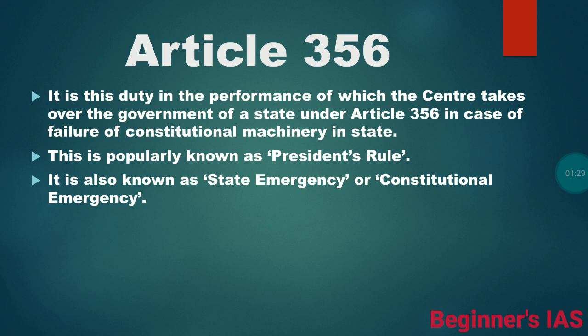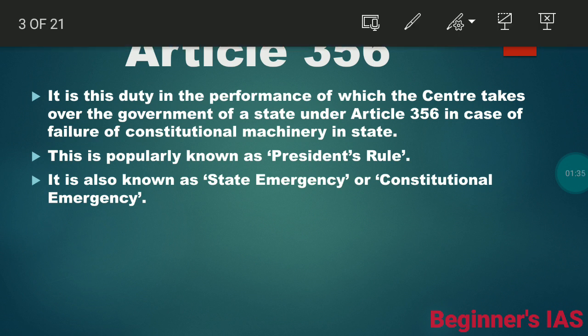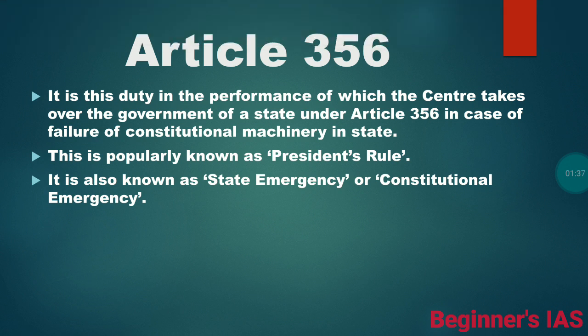If it feels that the Constitution is violated, then this Article 356 can be used. This is popularly known as President's rule. It is also known as state emergency or constitutional emergency.